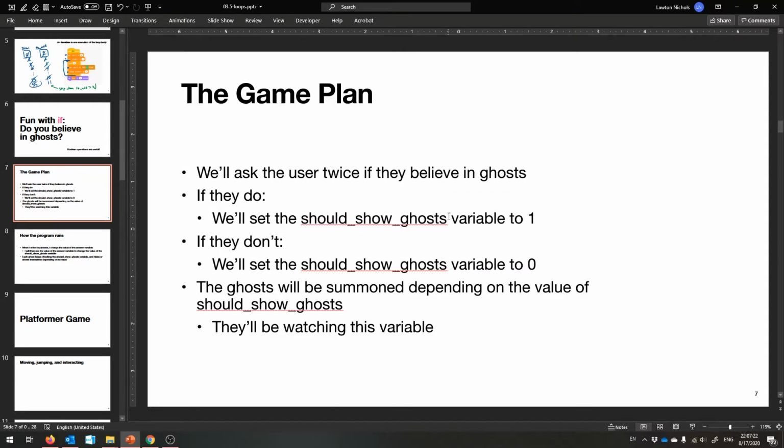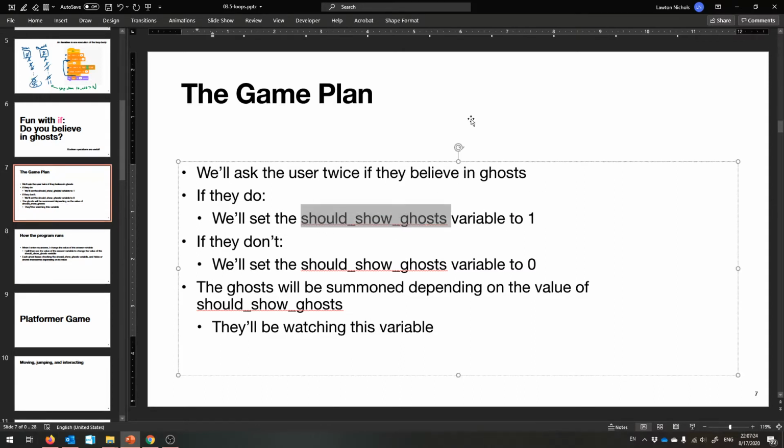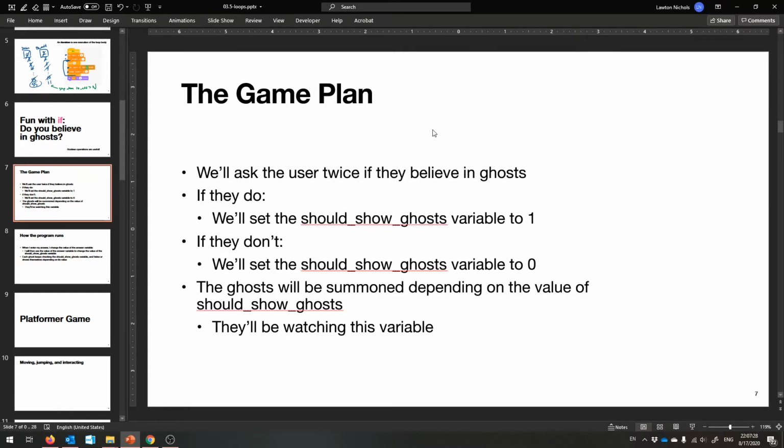And we're going to have that control whether or not the ghosts are on the screen. So if this variable called should show ghosts is set to 1, I'll use 1 to represent true and 0, or any other number, to represent false. If it's set to 1, the ghost will be summoned.